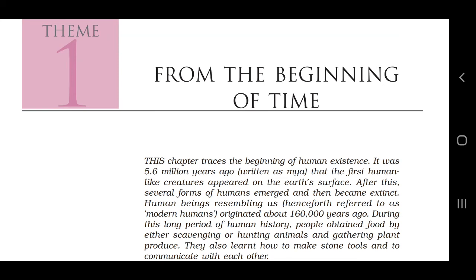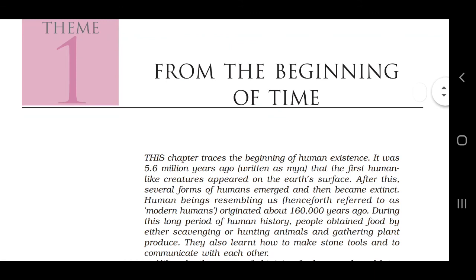Clear? That means once human beings originated and were living their life, they needed food for their survival, isn't it? So how did they obtain their food? Firstly, through scavenging. I hope you all know what a scavenger is, children. The one who feeds on the leftover food hunted by other animals.